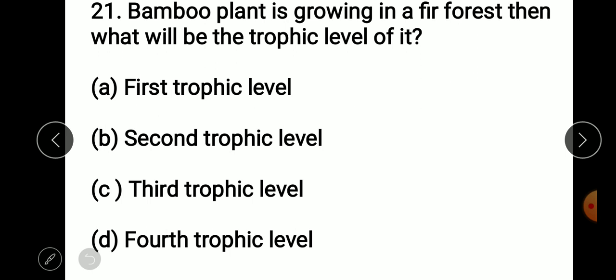Take the question. A bamboo plant is growing in a peat forest, then what will be its trophic level? Remember it, producer is a plant basically, and here we have a plant. So a plant always rests on the first trophic level. So the answer is A.